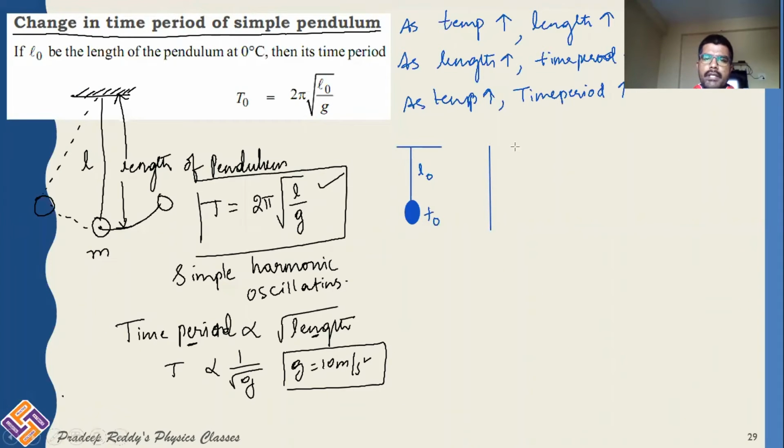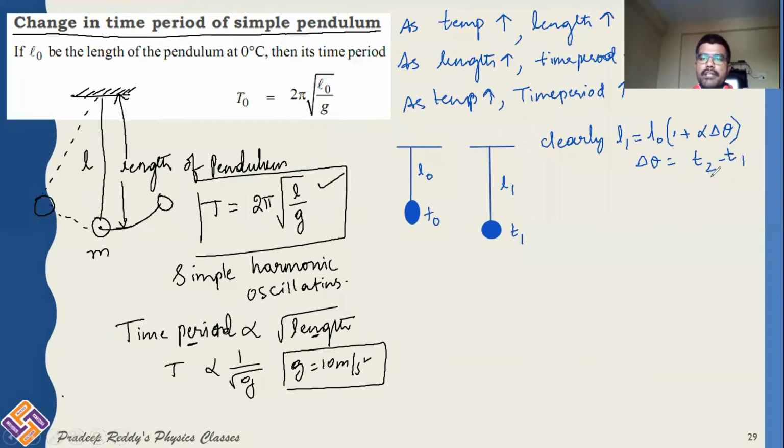As length of the pendulum increases, its time period also increases. And this is at a temperature T1, and its length will be L1. Clearly, L1 is equal to L0 into 1 plus alpha into delta theta, where delta theta is equal to T2 minus T1, where T1 and T2 are the temperatures. Remember, capital T represents time period, small t represents temperature.